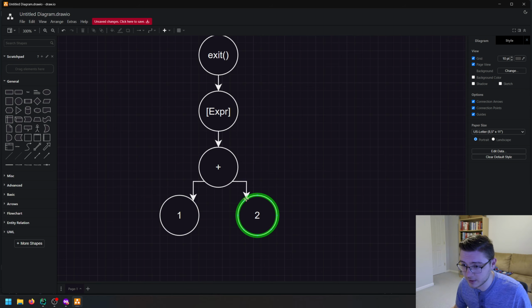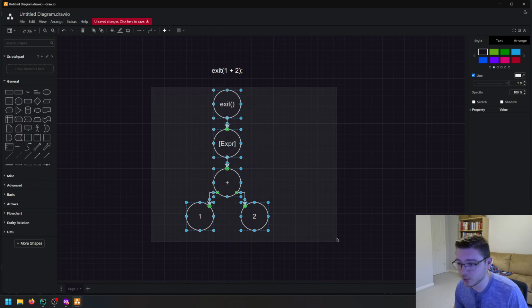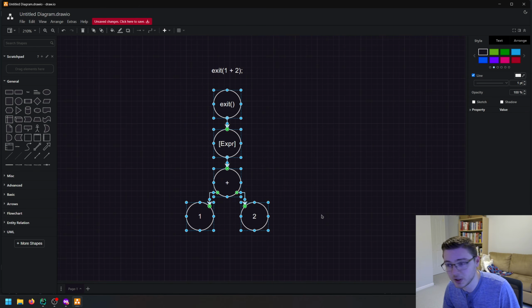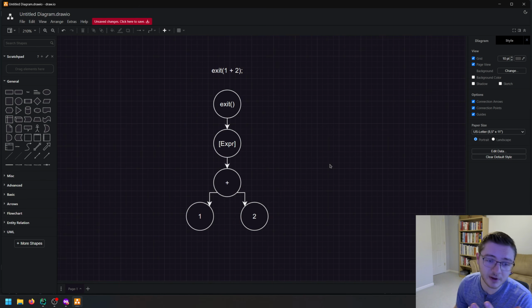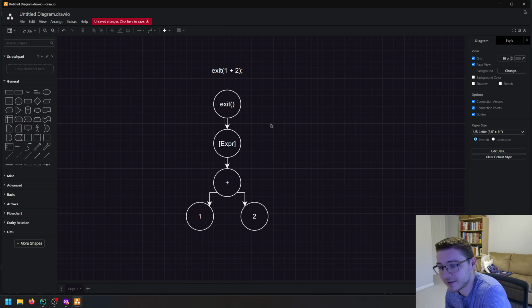Beautiful. I think I've drawn something which is mildly penis-like. Completely unintentional, it just kind of happens. Sometimes they just pop out of nowhere. So this is our parse tree.